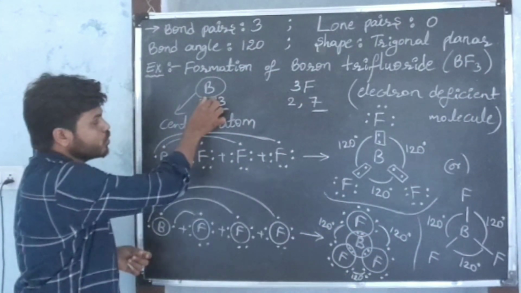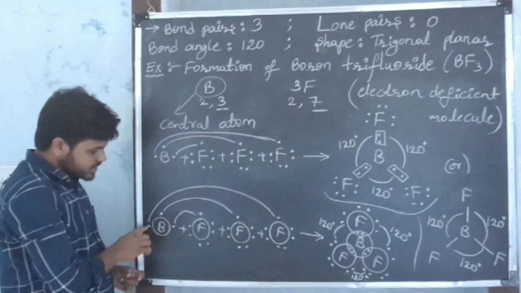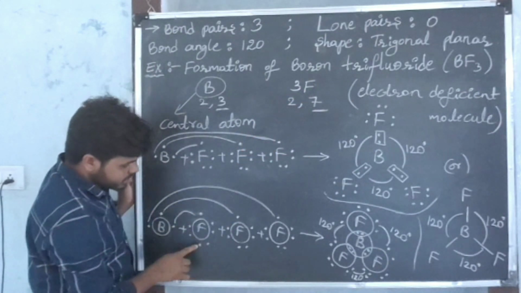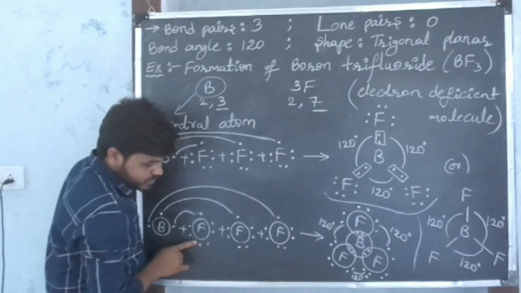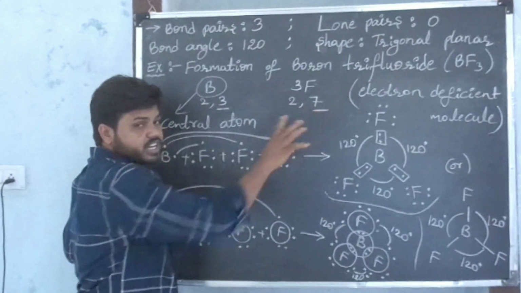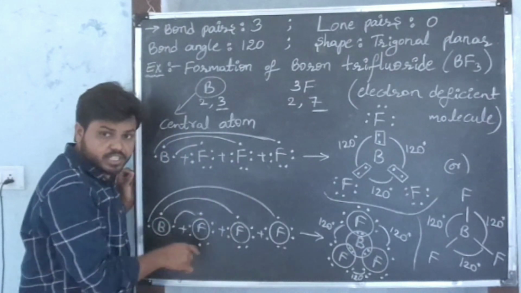So I am taking the boron valence shell as one sphere and I placed 3 valence electrons around the sphere. The 3 fluorine valence shells I am taking as 3 spheres, and in each fluorine there are 7 valence electrons, which I placed around the sphere.